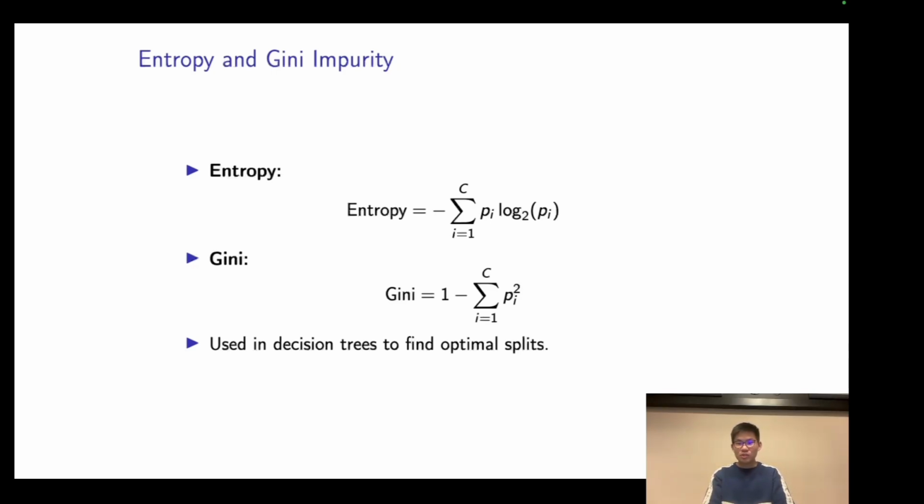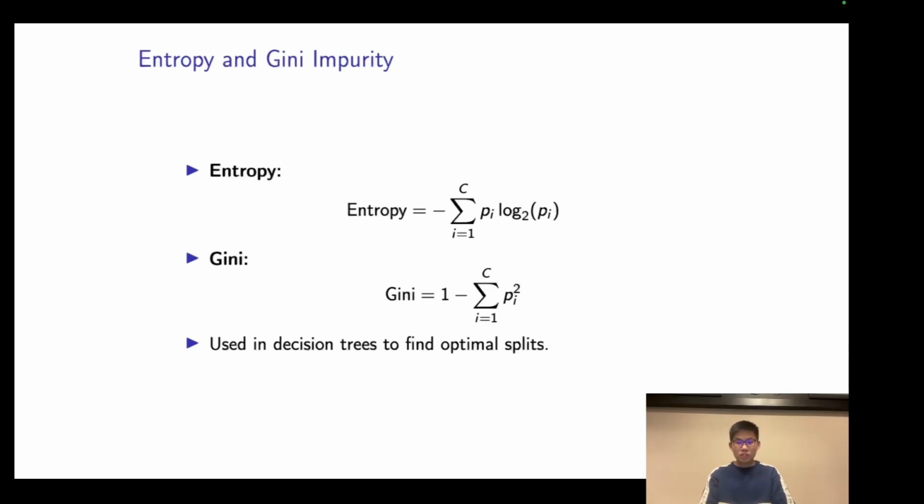Entropy represents the level of uncertainty or disorder within a dataset, and a value of 0 indicates a pure node, where all samples belong to the same class, while higher values indicate more class diversity. Entropy is calculated as the sum of negative products of class probabilities and their base 2 logarithms, reflecting the degree of randomness or unpredictability in the data distribution.